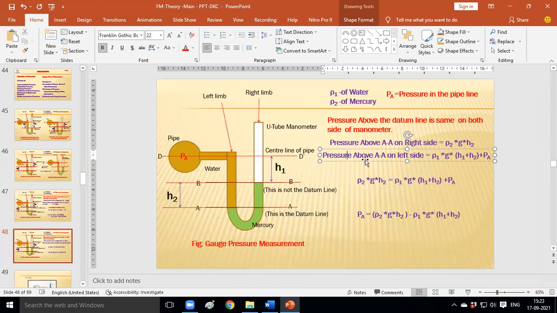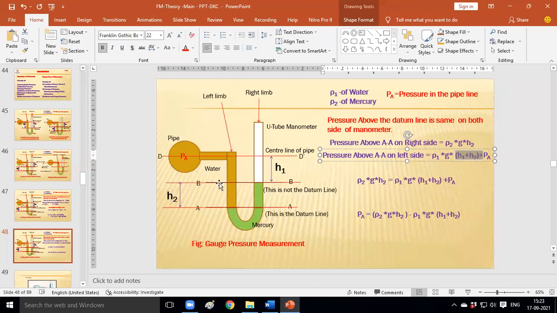Water. Okay, so what will be the equation of hydrostatic pressure? The common equation is rho g h. So rho is replaced by rho 1, g is the acceleration due to gravity, and here H is the height of the liquid column above the datum line in the left side. This liquid column is a water column. So how much is the height of the water column above the datum line?